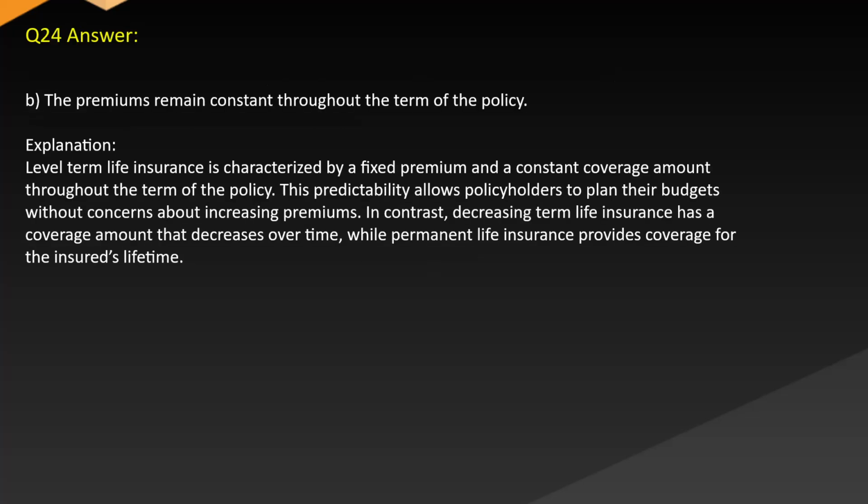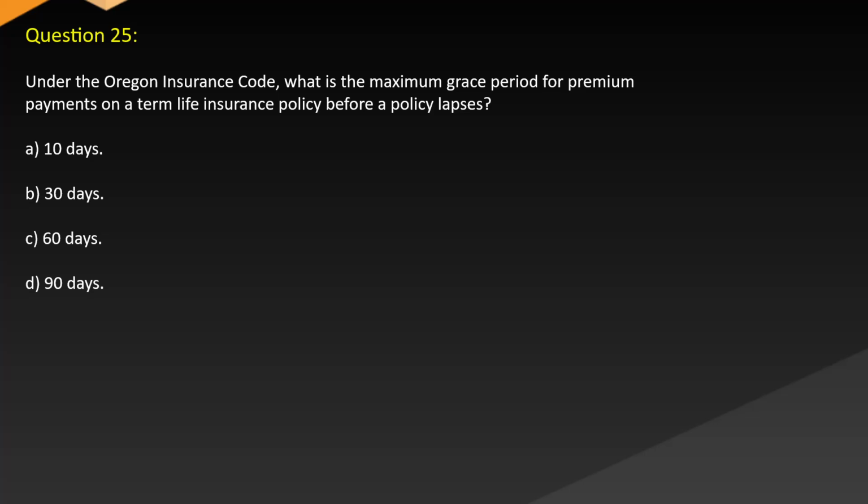Answer B. The premiums remain constant throughout the term of the policy. Explanation. Level term life insurance is characterized by a fixed premium and a constant coverage amount throughout the term of the policy. This predictability allows policyholders to plan their budgets without concerns about increasing premiums. In contrast, decreasing term life insurance has a coverage amount that decreases over time, while permanent life insurance provides coverage for the insured's lifetime.